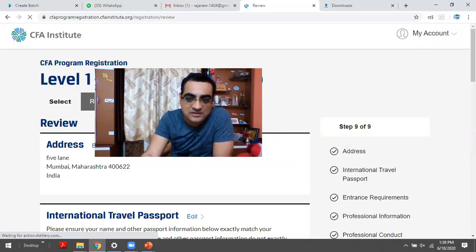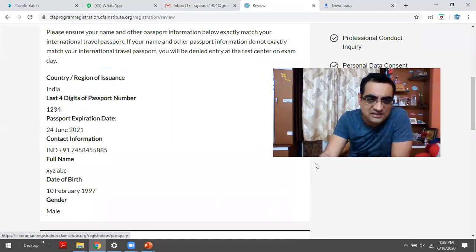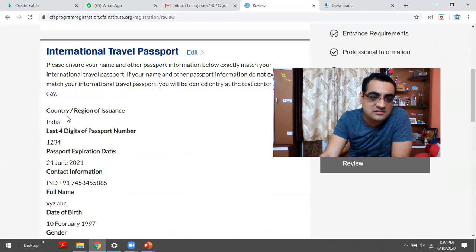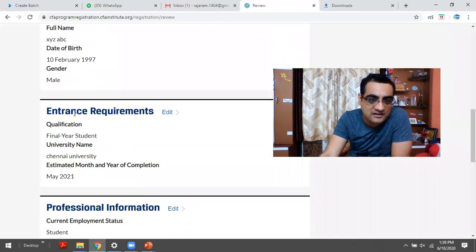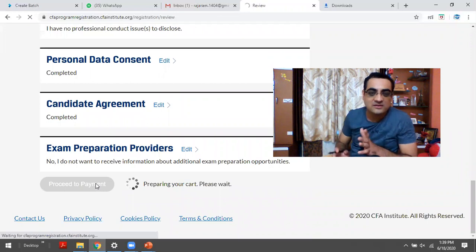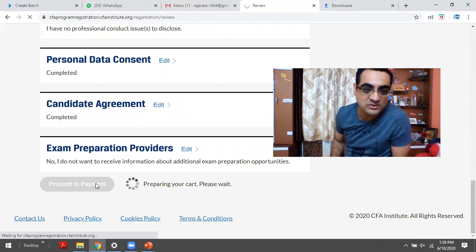And now we are at step 9, which is review. You need to review everything: your address, international travel passport, entrance requirements. Go through everything, and then click on proceed to payment. So now the money step has come. Make sure you understand it.